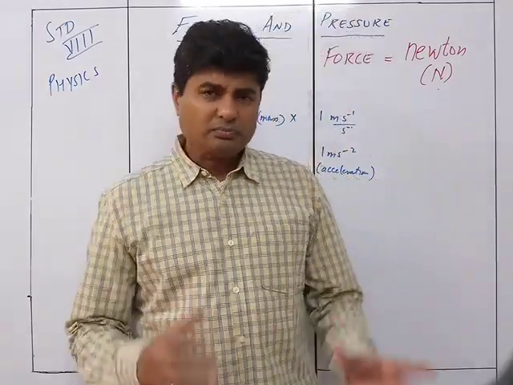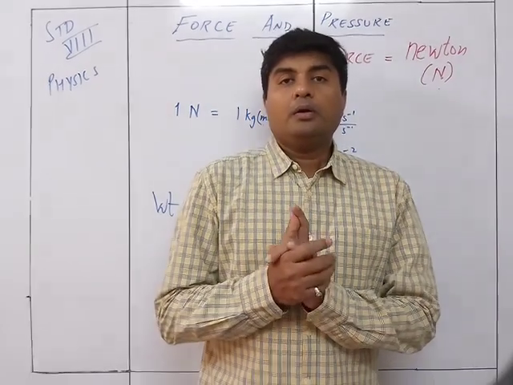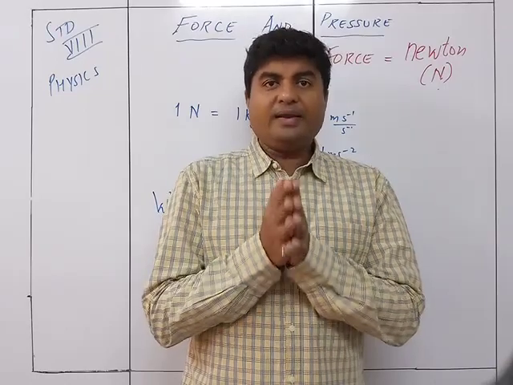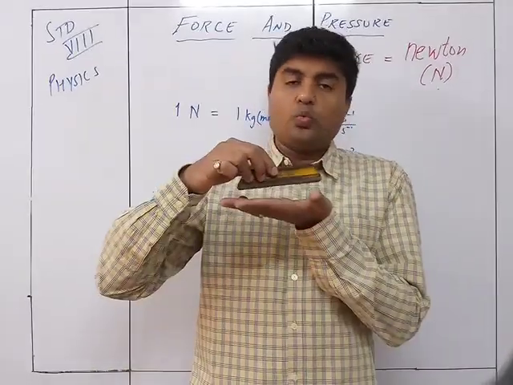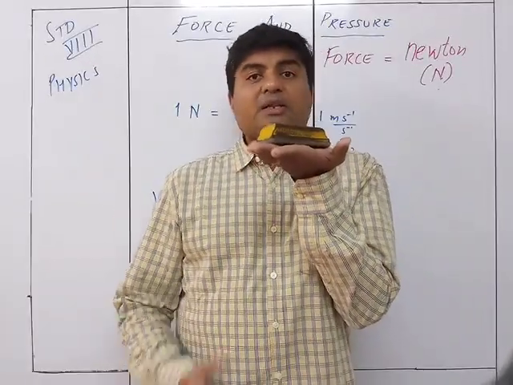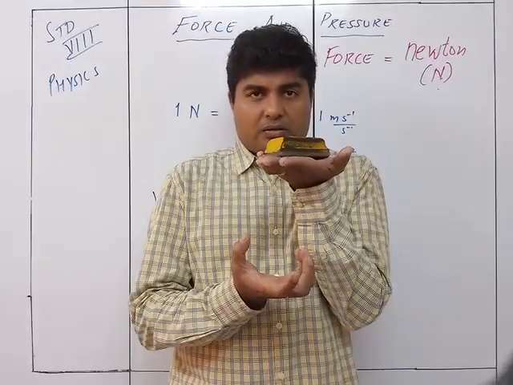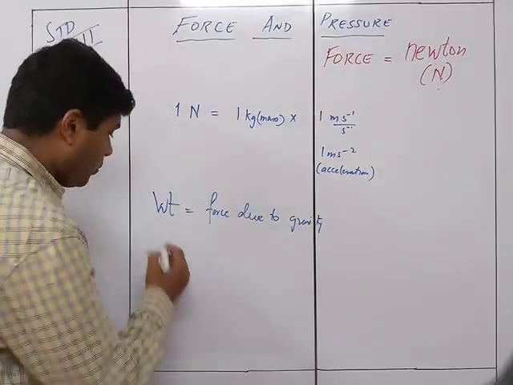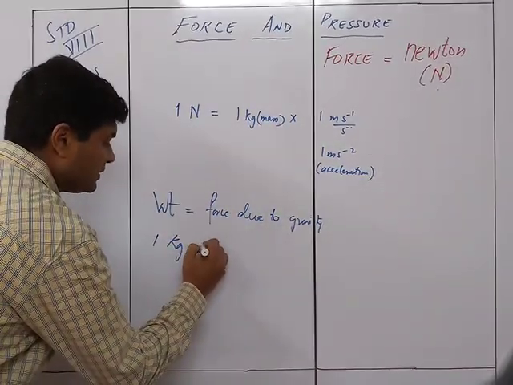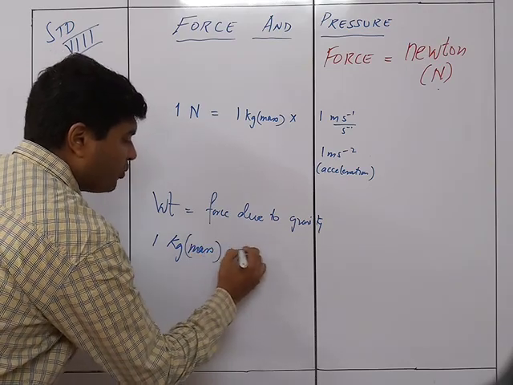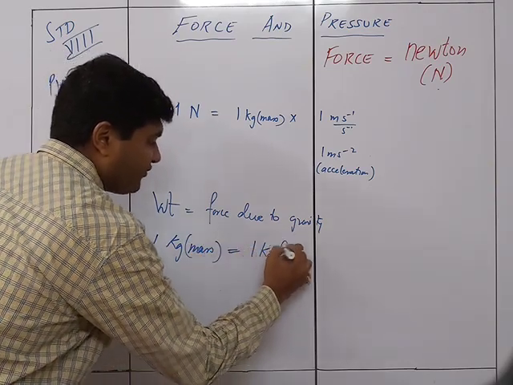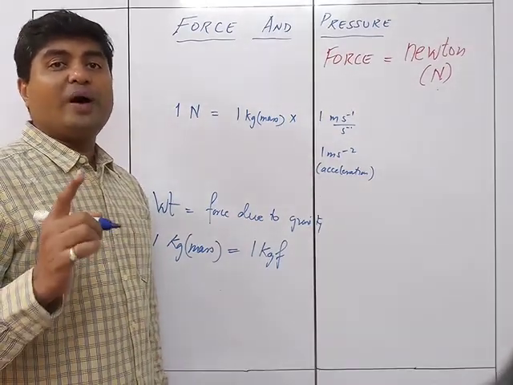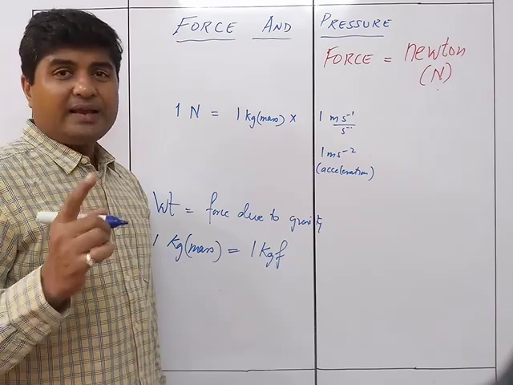So, what do we understand? 1 kg is a mass. Suppose this is a mass of 1 kg. Then the force of attraction by the earth on this mass produces a force equal to 1 kgf. What is 1 kgf? It is the force exerted by the gravitational force.